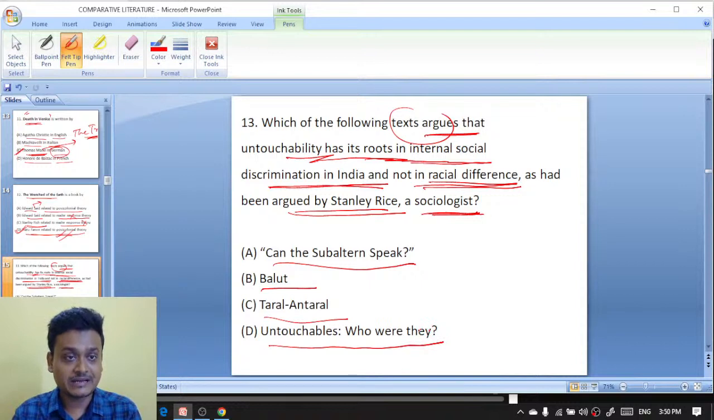What should be the right answer here? What will be the right answer for 13? The following text argues, what will it be? Aditya Singh, please do answer. Who has joined here? What should be the right answer here?